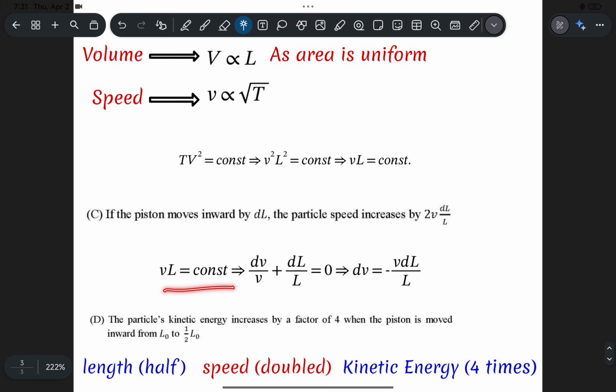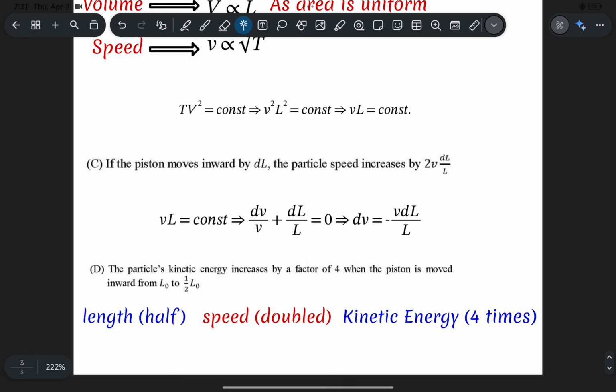Now as VL is constant, I can simply differentiate it by applying the product rule. So you get dV by V plus dL by L is equal to 0. Just by simple rearrangement, I got dV is equal to minus V dL by L. And most of the people might think that this dV is a negative value. No, though you are seeing negative here, dL is also a negative value. So speed is actually increasing. Okay, but here 2 was given, so that will be the wrong option. This option is also no.